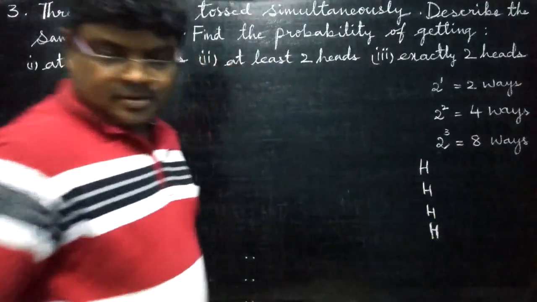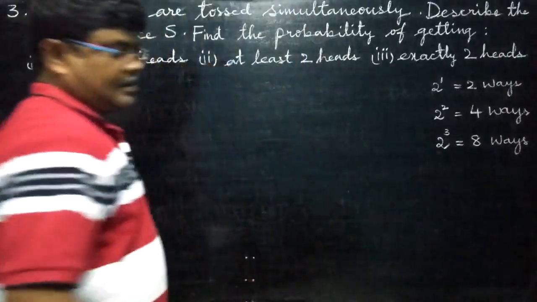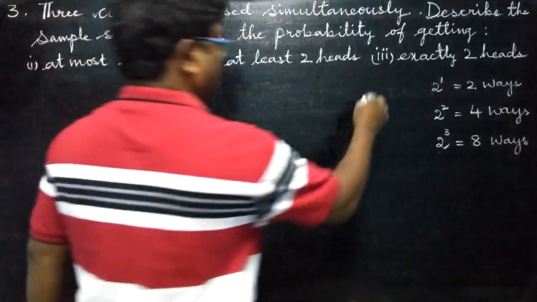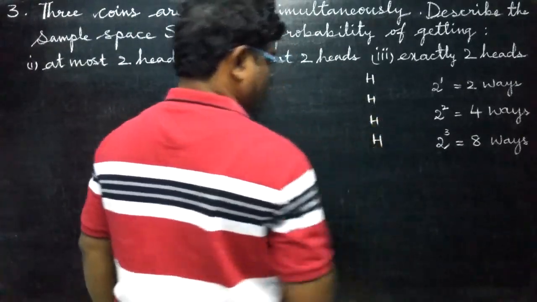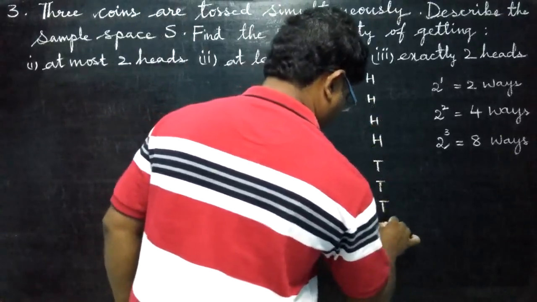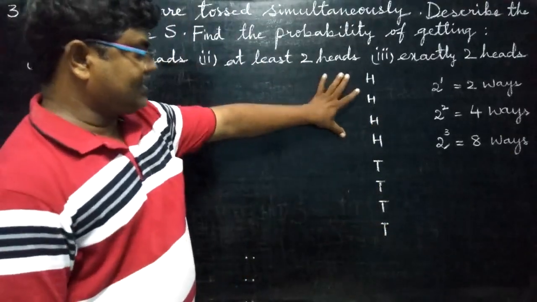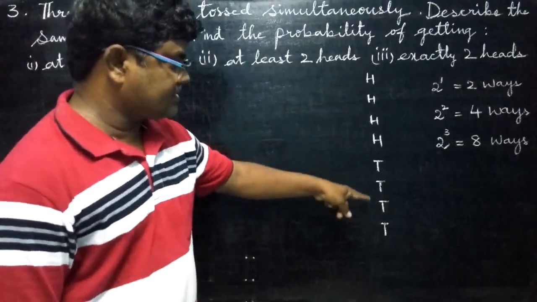Next you write next 4 tails. 1, 2, 3, 4. First 4 heads, next 4 tails, 8 ways. 1, 2, 3, 4, 5, 6, 7, 8.